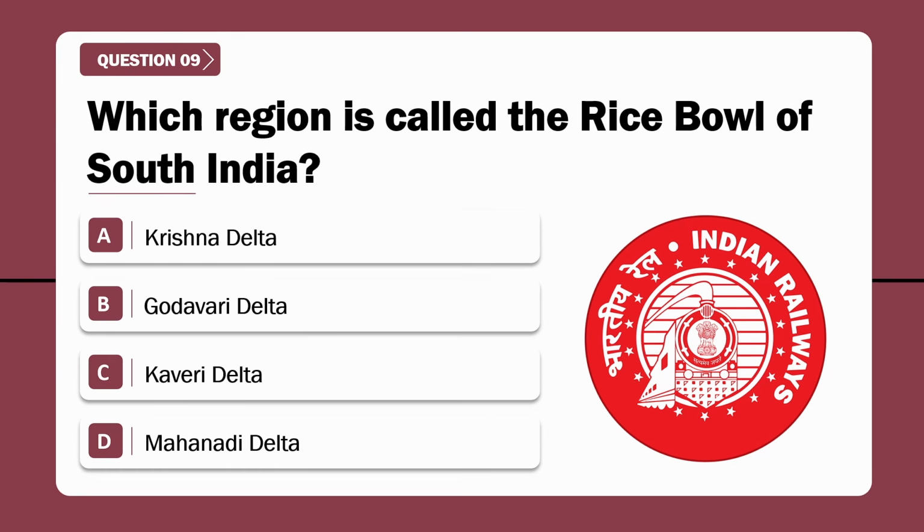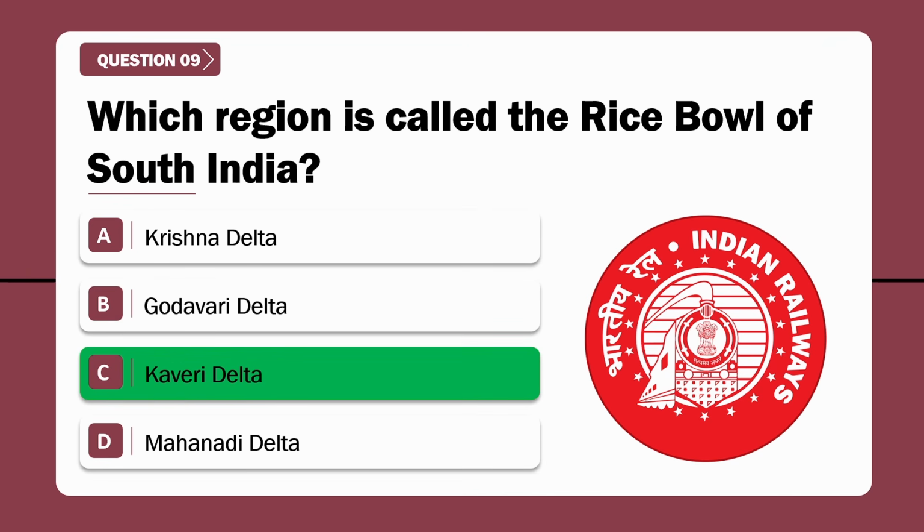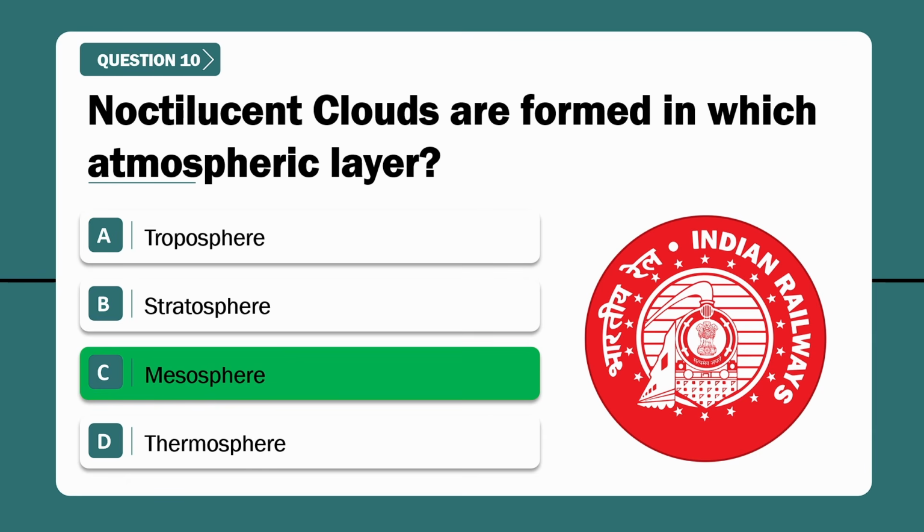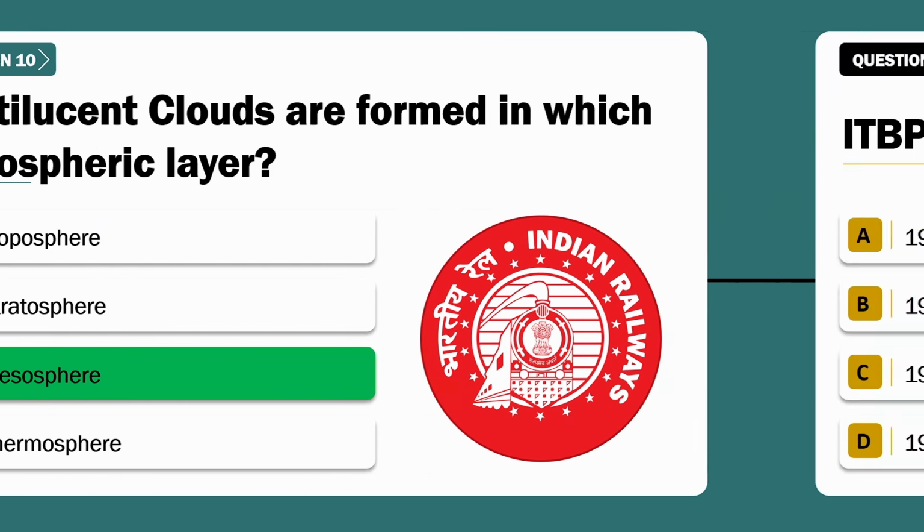Question number 9. Which region is called the rice bowl of South India? Correct answer is option C, Kaveri Delta. Question number 10. Noctilucent clouds are formed in which atmospheric layer? Correct answer is option C, mesosphere.